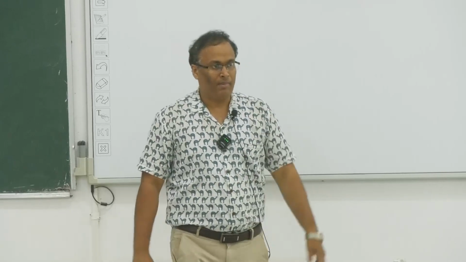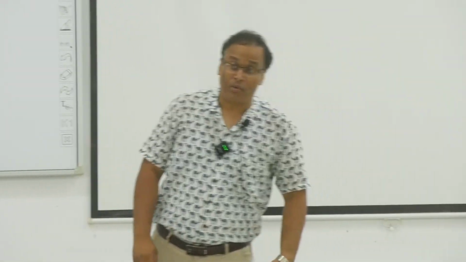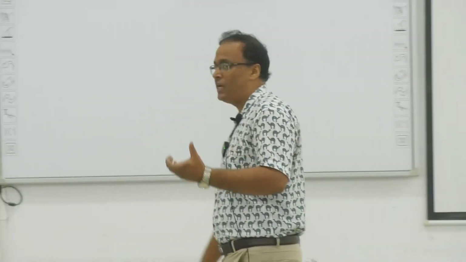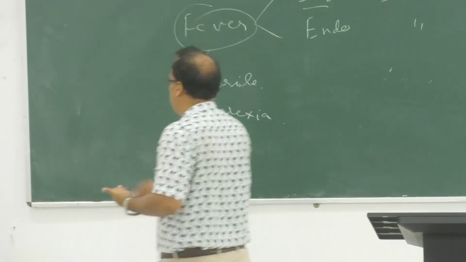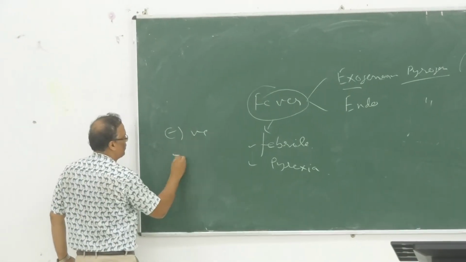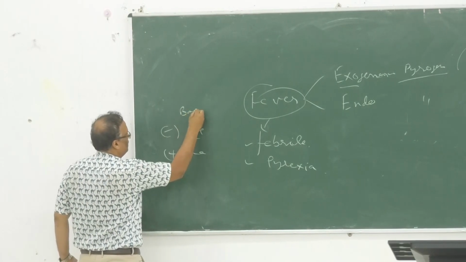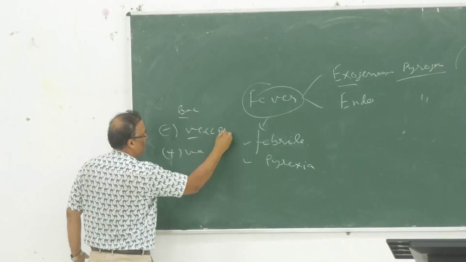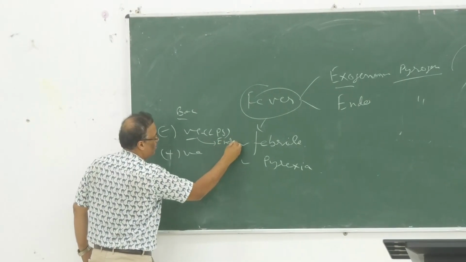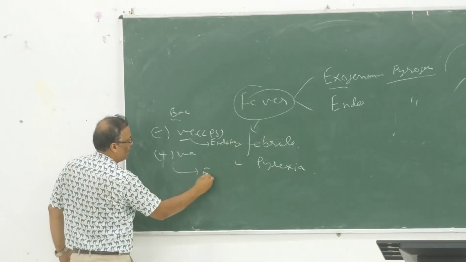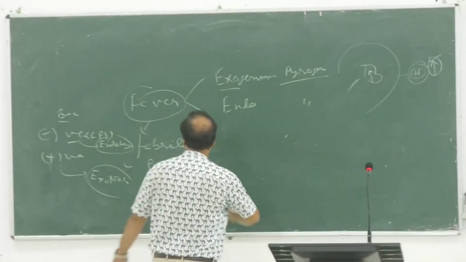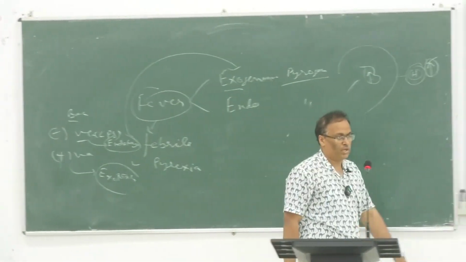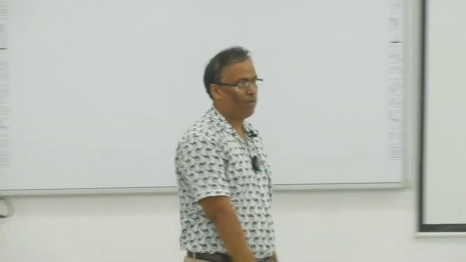Exo means what? Outside. What are the outside ones? Suppose there is a bacteria, maybe gram negative, maybe gram positive. Gram negative bacteria are producing endotoxins due to the presence of lipopolysaccharides. So there is a gram negative bacteria and a gram positive bacteria, right? Gram negative bacteria have lipopolysaccharide, and these produce the endotoxins, and these produce the exotoxins. So these toxins produced from the bacteria are basically exogenous. They work inside, but they are coming from outside.